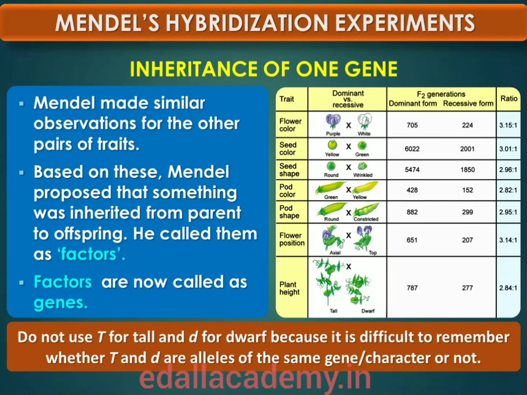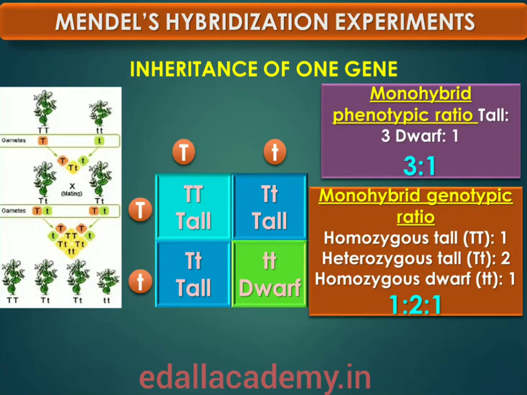Alleles can be similar, as in the case of homozygous capital T capital T, or dissimilar, as in the case of heterozygote capital T small t. Since the capital T small t plant is heterozygous for the gene controlling one character, that is height, it is a monohybrid, and the cross between capital T capital T and small t small t is a monohybrid cross.